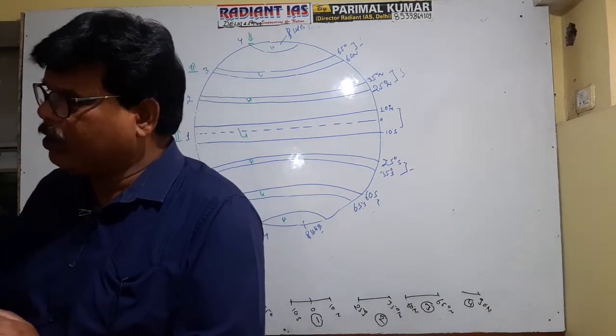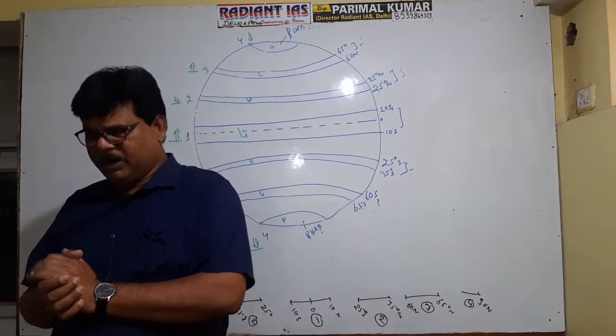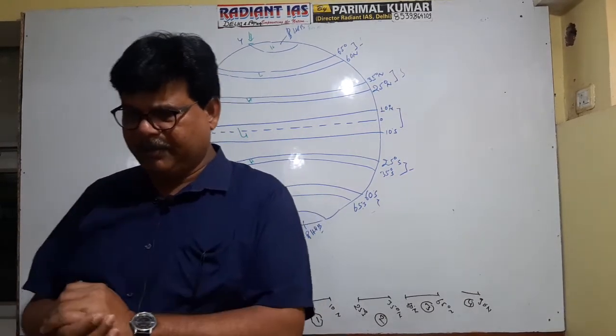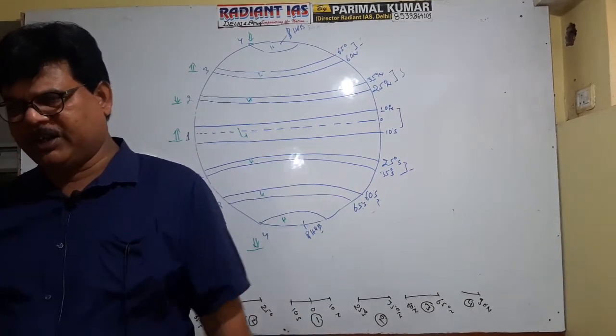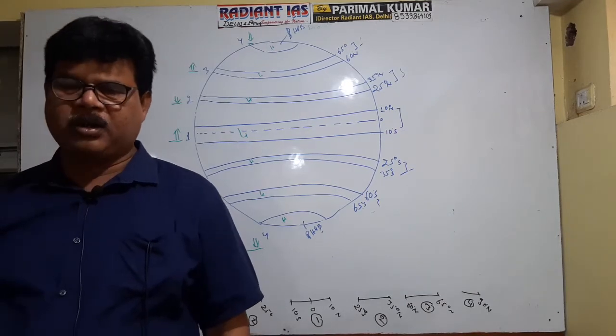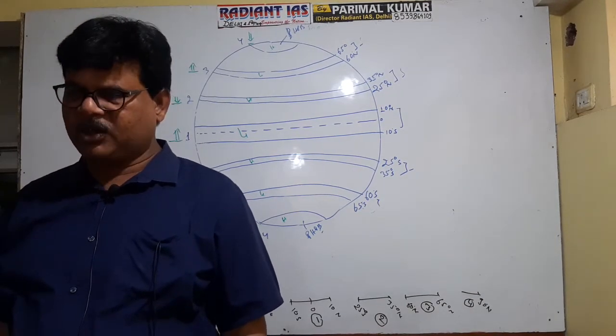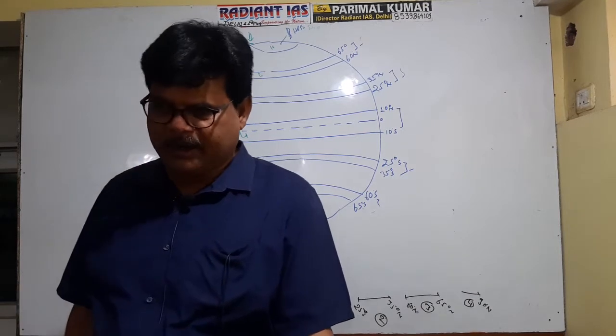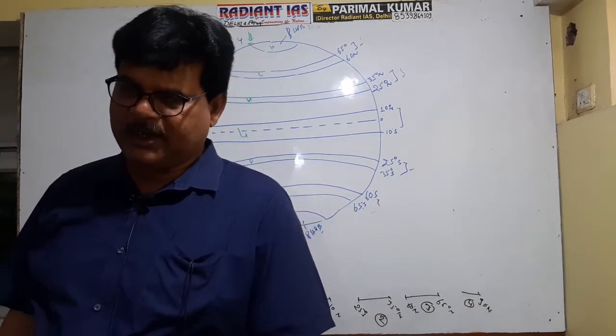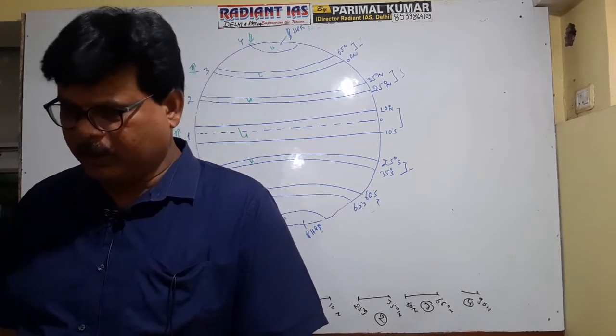The equatorial low pressure belt is characterized by a winterless climate because the annual temperature difference is very low. There is no marked reduction in the temperature. That's why winter does not occur, and hence it is referred to as a seasonless climate. What is the character of the equatorial low pressure belt?